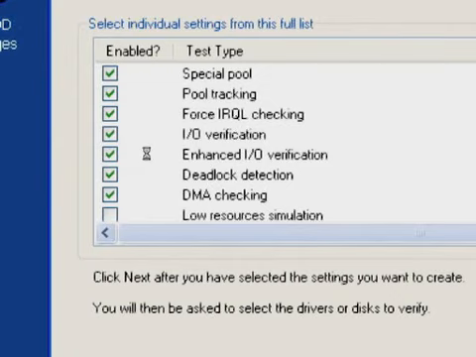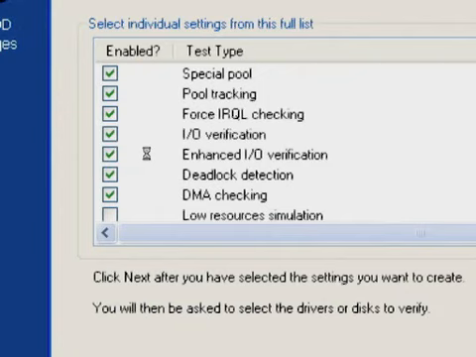The other verification options work similarly, doing extra checks. So for example, we're going to be covering special pool, which is an option that will help catch buffer overflows. Pool tracking is an option that really is more of interest in dealing with memory leaks in drivers, and that's a topic covered in our memory troubleshooting video. Mark covered deadlock checking.